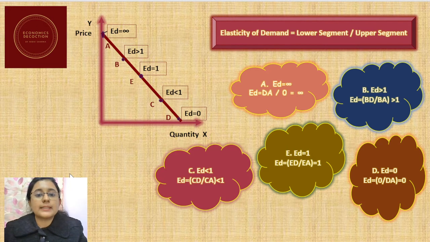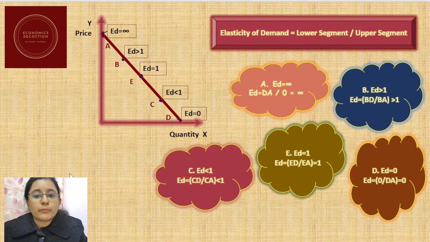So here this is the case of a relatively elastic demand, where the value of elasticity is greater than 1. And similarly, if we jump from point B to C, we find that the elasticity is less than 1. That means it has reduced considerably and reached a situation where the demand is relatively inelastic.